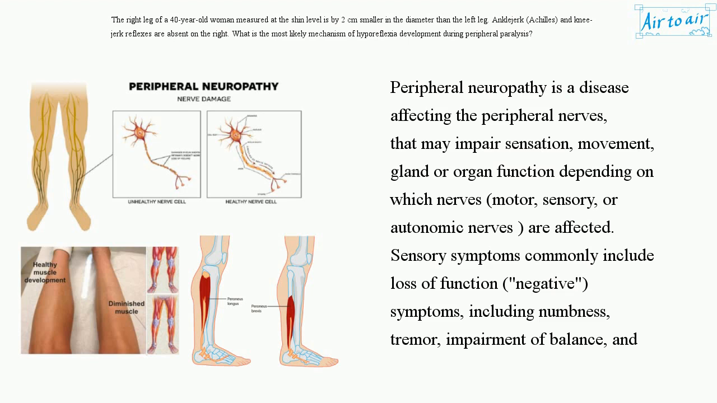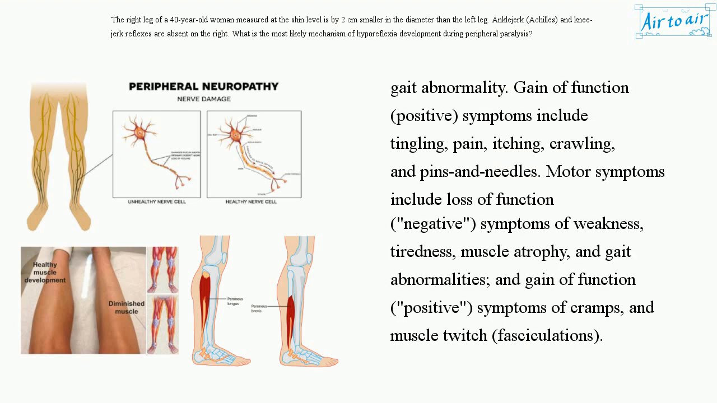Sensory symptoms commonly include loss of function, negative symptoms, including numbness, tremor, impairment of balance, and gait abnormality. Gain of function, positive symptoms include tingling, pain, itching, crawling, and pins and needles.